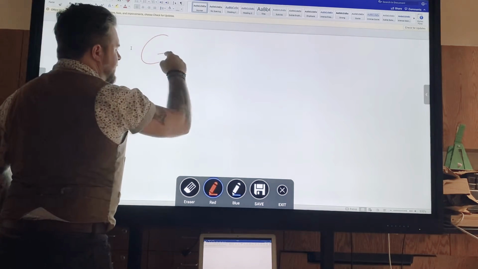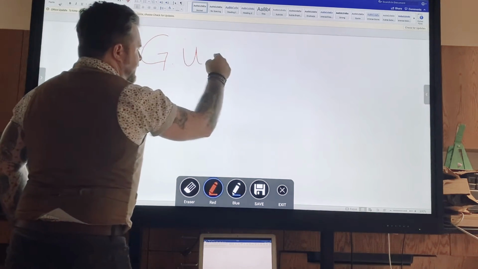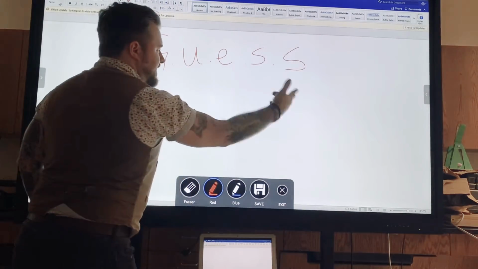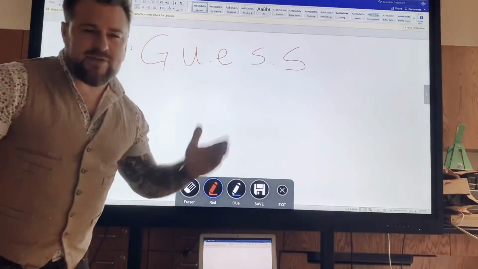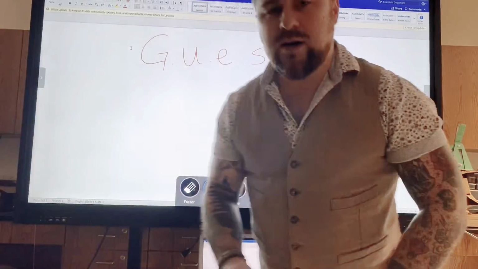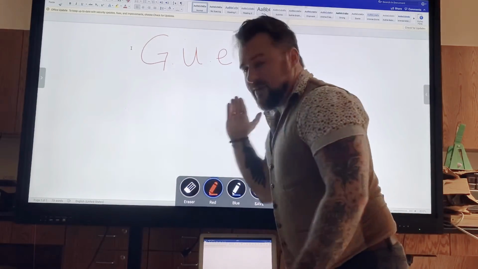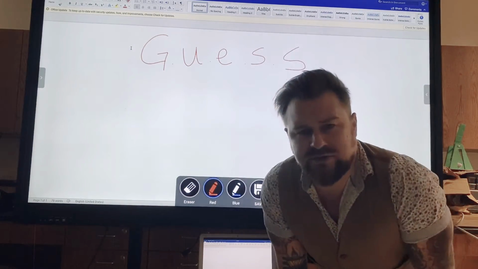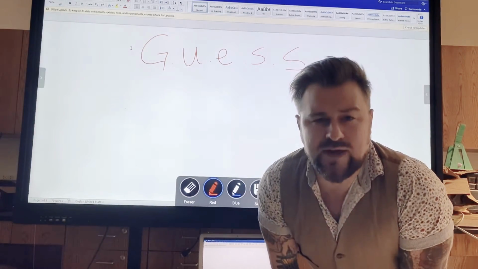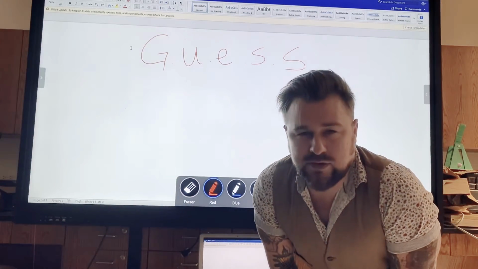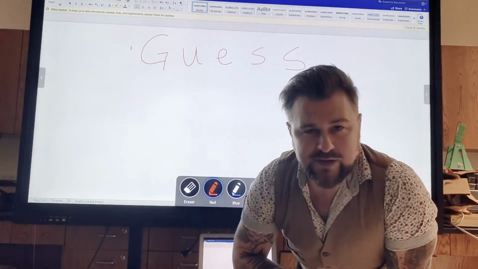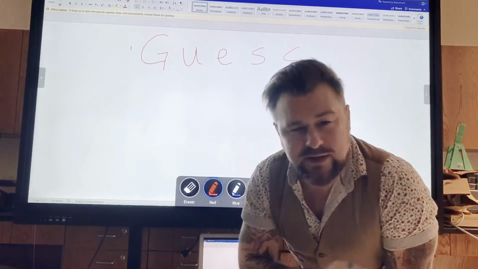G-U-E-S-S. That's how you spell guess. It's the GUESS method, okay? So any physics problem you come across, I want you to actually use this GUESS method. And the more you use it, the more it becomes second nature to you. You will start to think in these terms. You will start to imagine problems in the GUESS method. And it'll make it a lot easier, a lot quicker, and a lot more right each time, I promise you.